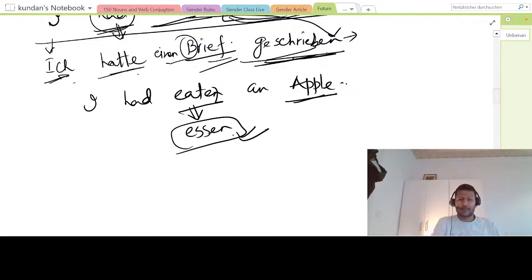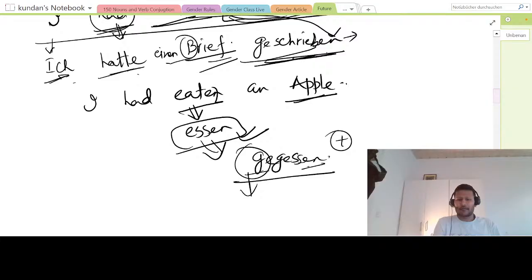I'm just explaining. So now you have to know the perfect form of this. That is gegessen. You have to remember this. There's no logic behind this. Sometimes you just have to put ge and t there, but the irregular one will be changing here. It is en, right? So gegessen, and this you have already seen. So hatten, right? This became hatte, right? That we have already seen.